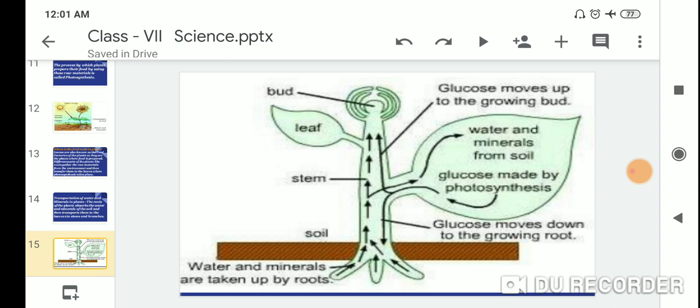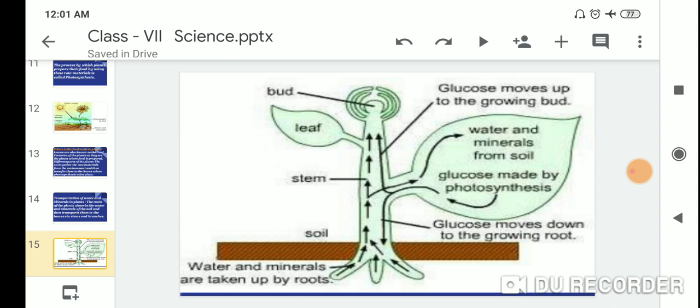Look at this picture. Water and minerals are taken up by the roots from the soil and transferred to the stem, branches and leaves, and the apex is called a bud.